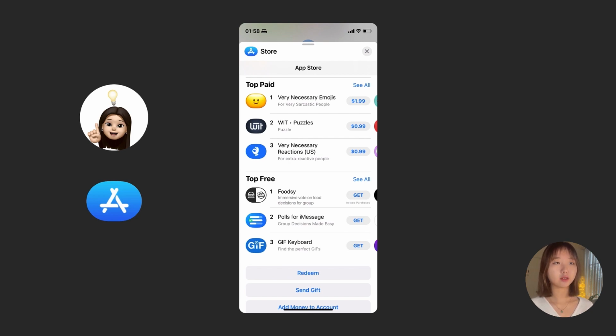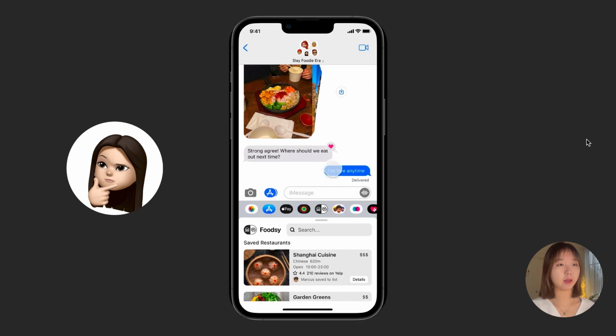In here, she sees the Foodsy app embedded into the iMessage store. It's immersive vote on food decision for groups. She decides to download the app and give it a try. Afterwards, she sees it's embedded into iMessage, and in scrolling up, she's now able to see Foodsy in its full